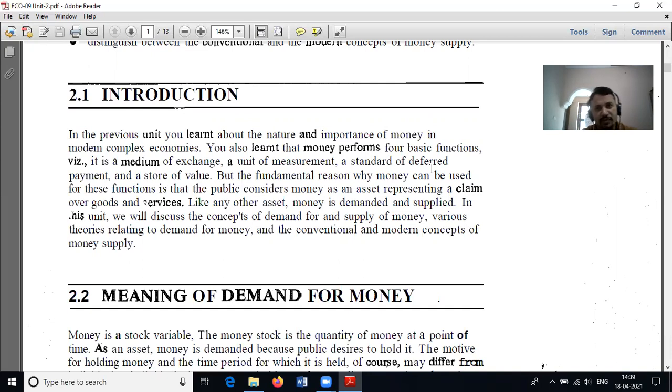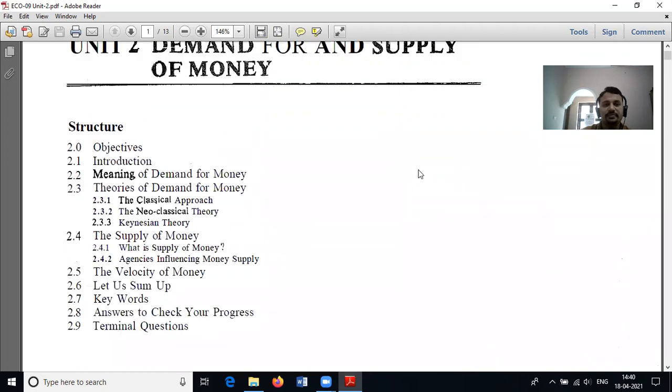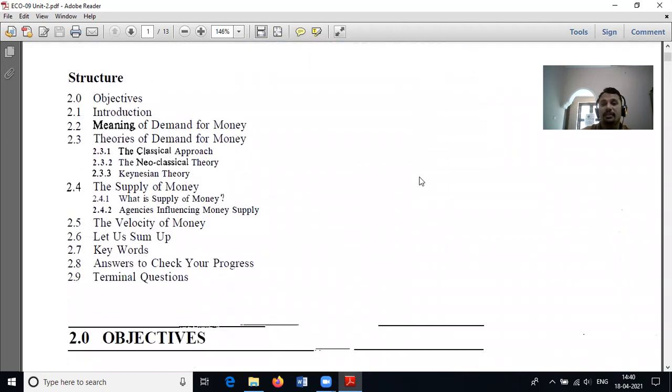Despite all the evils of money, we use money as a medium of exchange, a unit of measurement, a standard of deferred payment, and a store of value. But what is the fundamental reason why money can serve these functions? This question leads to this chapter, that is, demand for and supply of money.